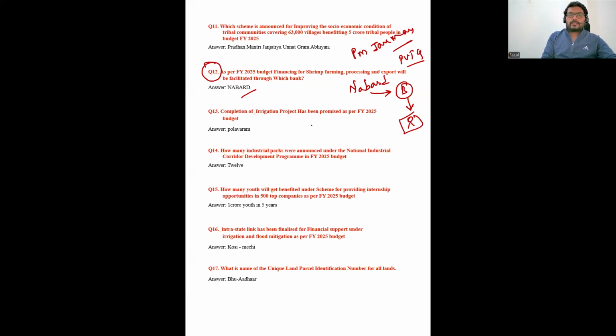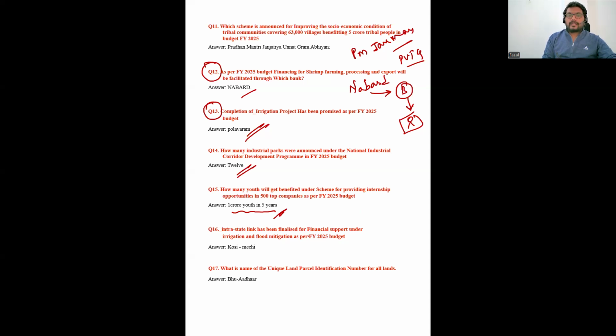Completion of which irrigation project has been promised as per the financial year 2025 budget? That is Polavaram. This is for the AP students who can go through this. How many industrial parks were announced under the National Industrial Corridor Development Program? It is 12. How many youth will benefit? 1 crore youth in 5 years, as per this, will be provided internship opportunities, and they will be given certain skill development programs.